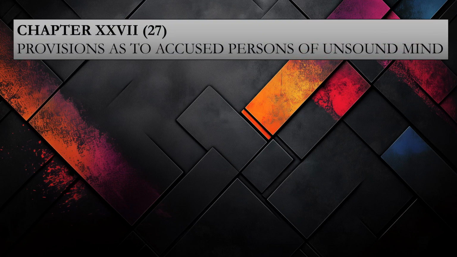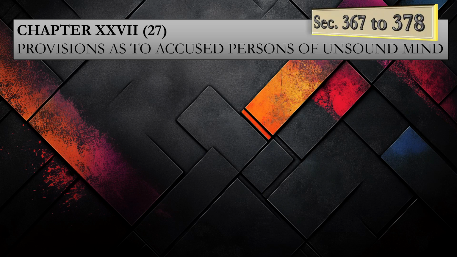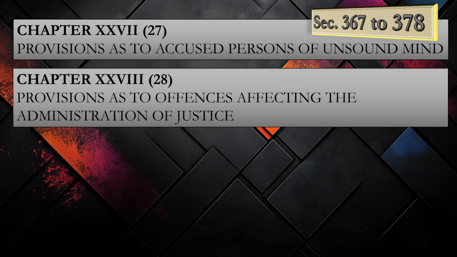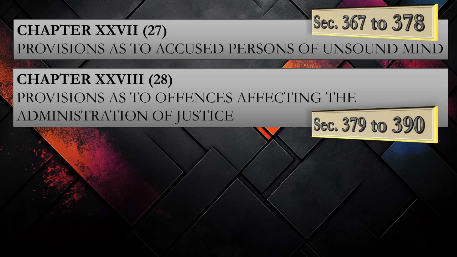So what next? What about persons of unsound mind? Chapter 27 is regarding that, provisions as to accused persons of unsound mind. This is under section 367 to 378. And there might be a situation which can arise as a danger to the administration of justice. So next chapter 28, provisions as to offences affecting the administration of justice under section 379 to 390.